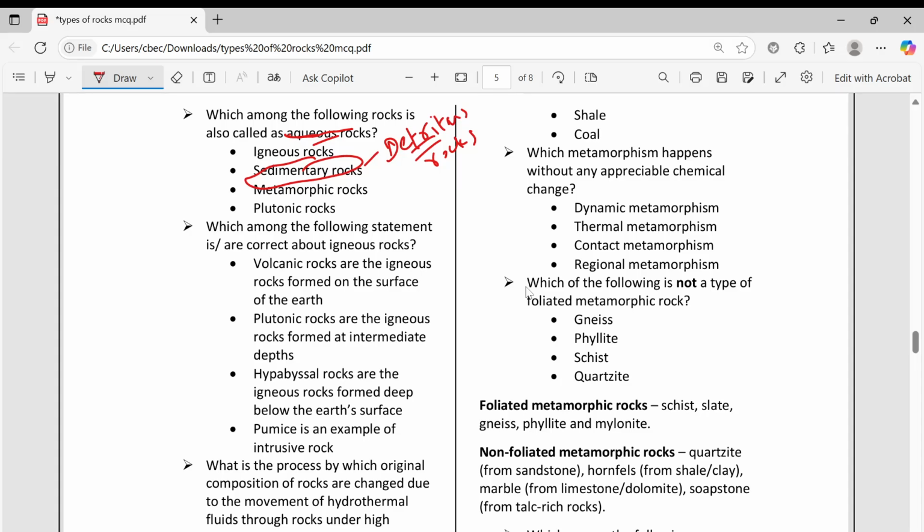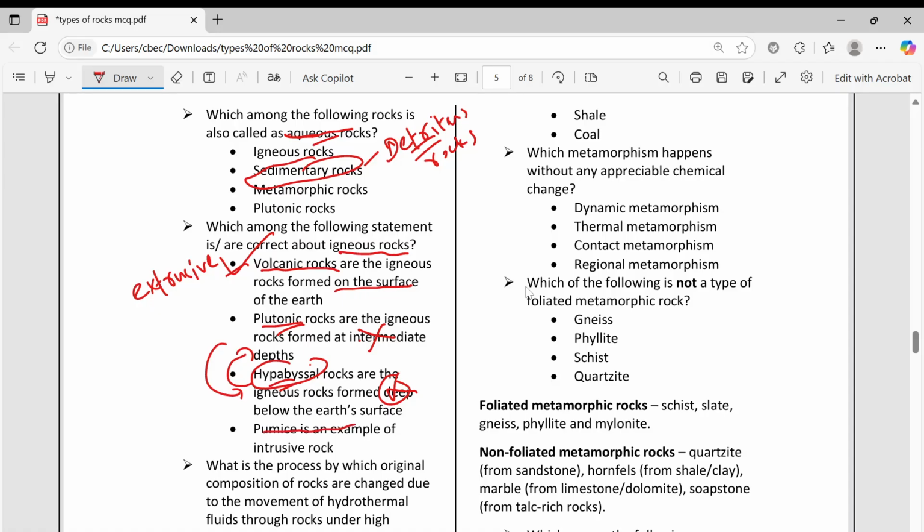Which among the following statements is correct about igneous rocks? Volcanic rocks mean extrusive, above the surface. Extrusive volcanic rocks are the igneous rocks formed on the surface of the earth. This is correct. Plutonic rocks are the igneous rocks formed at intermediate depth. This is wrong, it is at great depth. Hypabyssal rocks are igneous rocks formed deep below. No. So these two are interchanged. Plutonic is at greater depth, hypabyssal just below the surface.